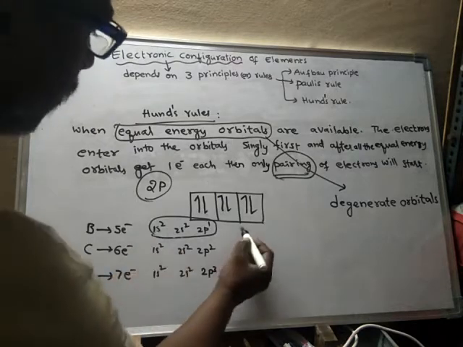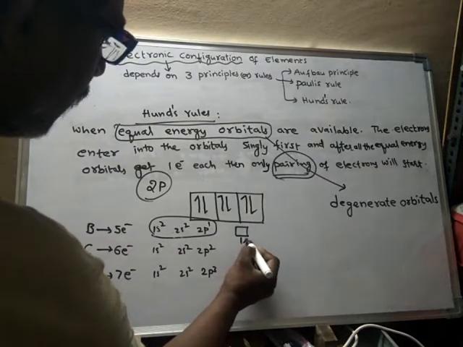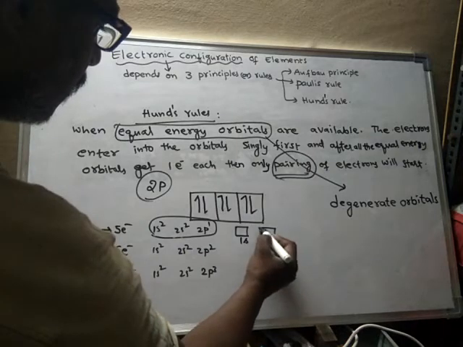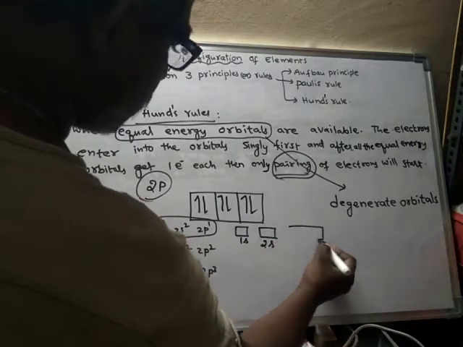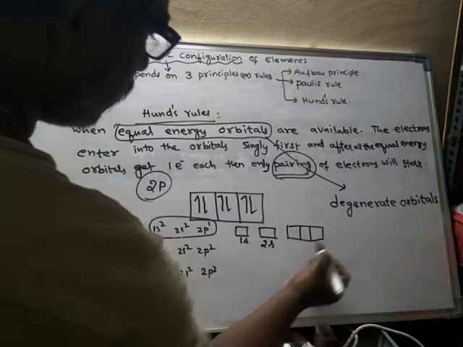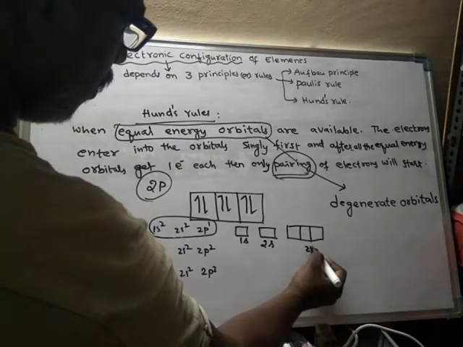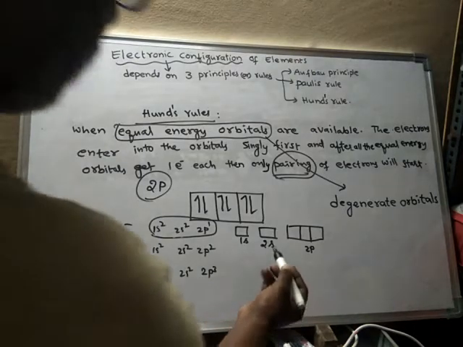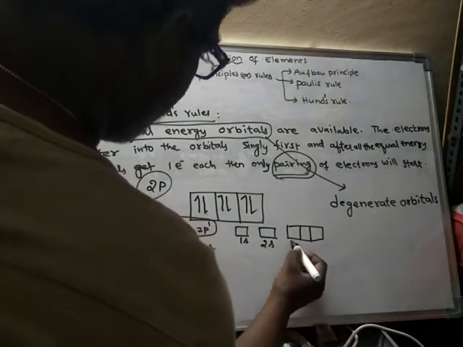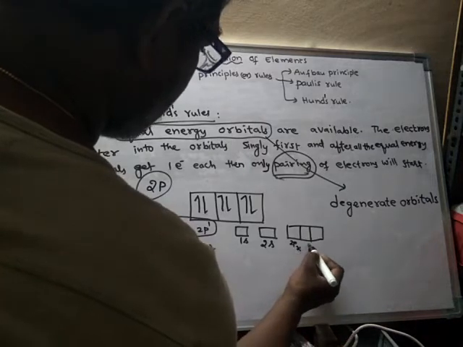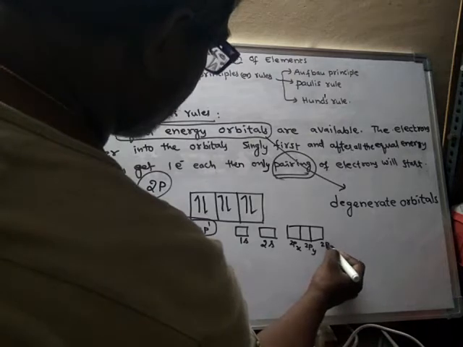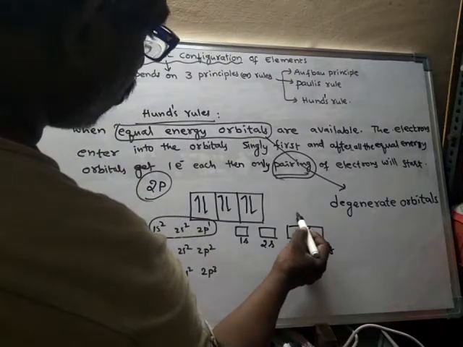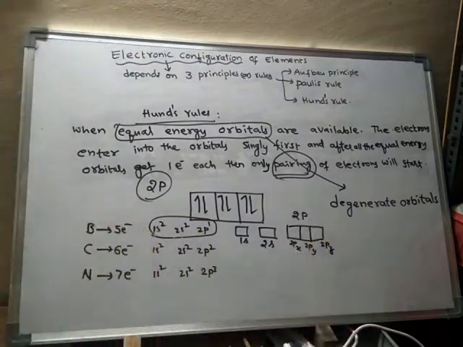So 1s orbital, 2s orbital, and 2p suborbit contains 3 orbitals, named 2px, 2py, and 2pz.